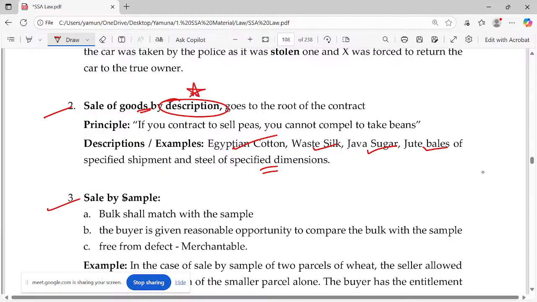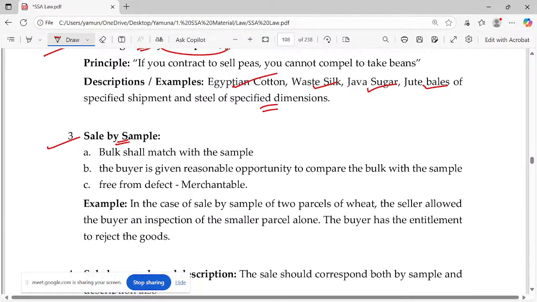Okay. Sale by sample. Sometimes it happens. I cannot sell by description, but I'll have a sample in my hand. I will show that sample, and you can take that sample and match it. So, the bulk shall match with the sample and the buyer. Yeah, please make a note of this point.